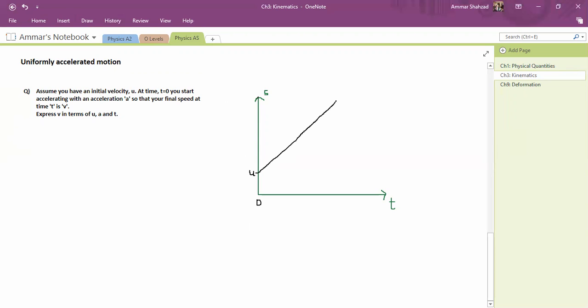And then at time t, you accelerate like this with constant acceleration. This is a speed time graph, and this is time t.